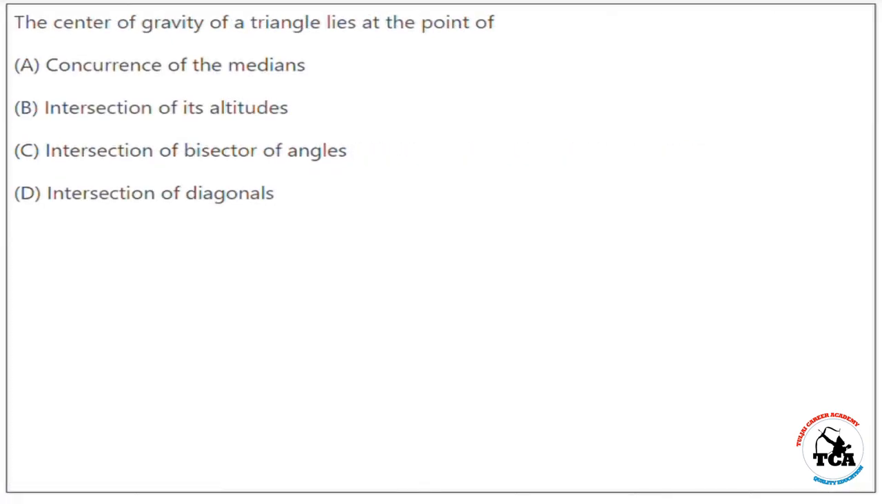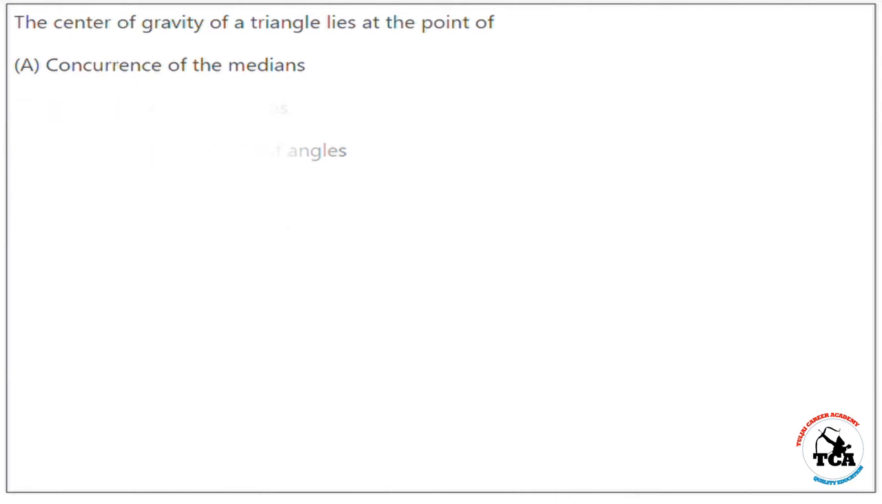The center of gravity of a triangle lies at the point of A. Concurrence of the medians. B. Intersection of its altitudes. C. Intersection of bisector of angles. D. Intersection of diagonals. And the correct answer is option A.